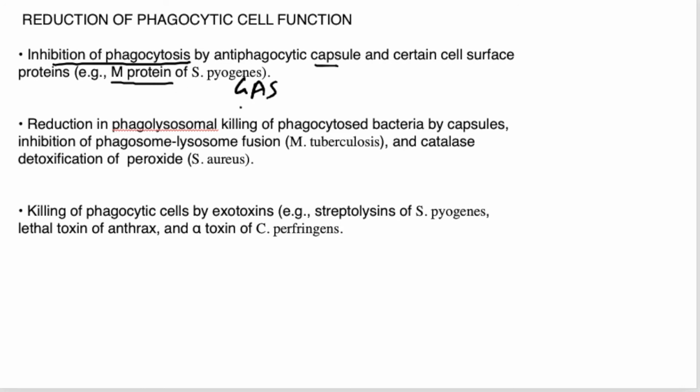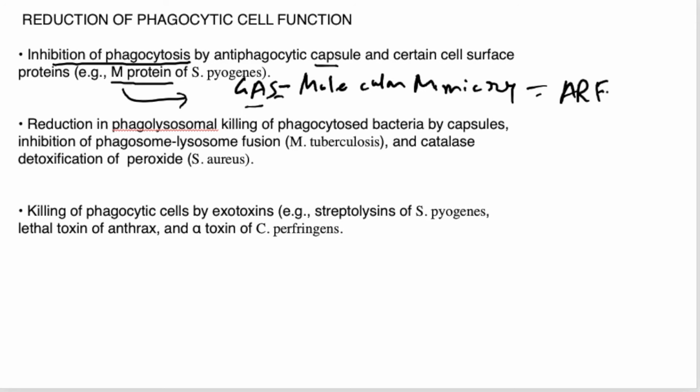Group A Streptococcus shares similar epitopes to human cellular proteins. They show the phenomenon of molecular mimicry. I am talking about M protein. M protein, represented by group A Streptococcus, shows the phenomenon of molecular mimicry, right? And possibly it underlies the autoimmune response which is seen in acute rheumatic fever.